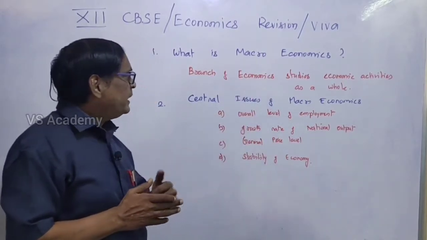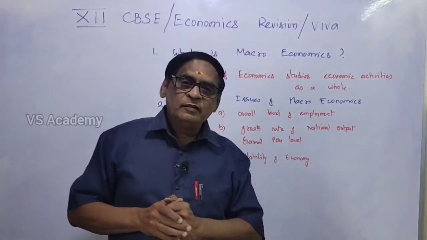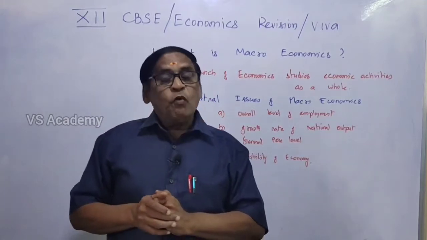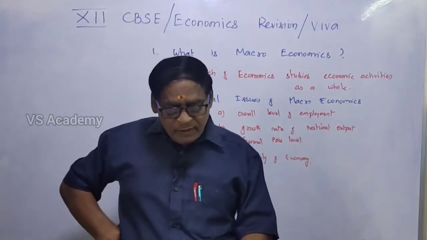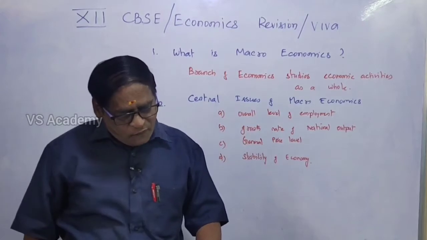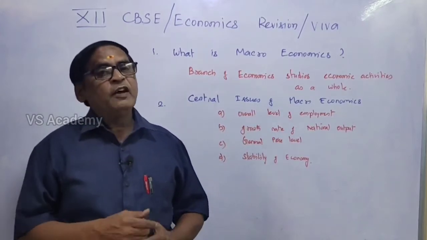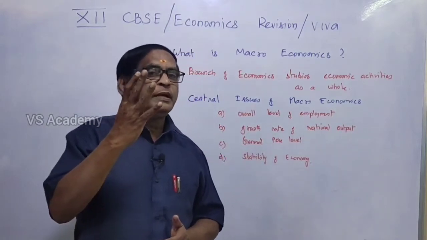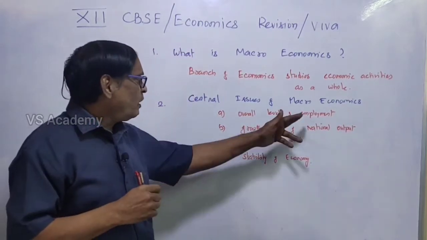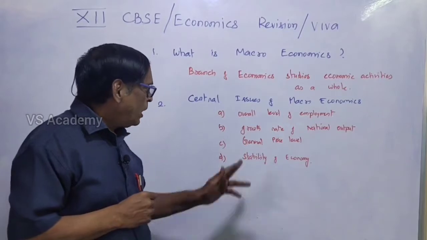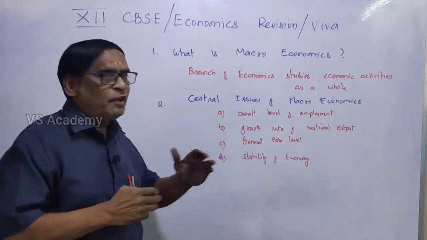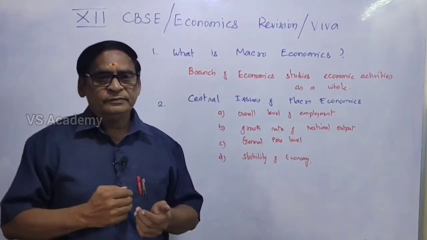And then, what are the central issues of macroeconomics? The overall level of employment, the growth rate of national output, the general price level, and the stability of the economy. There are 4 important points. You can easily say: overall level of employment, growth rate of national output, and then general price level and stability of the economy. Please bear in mind.